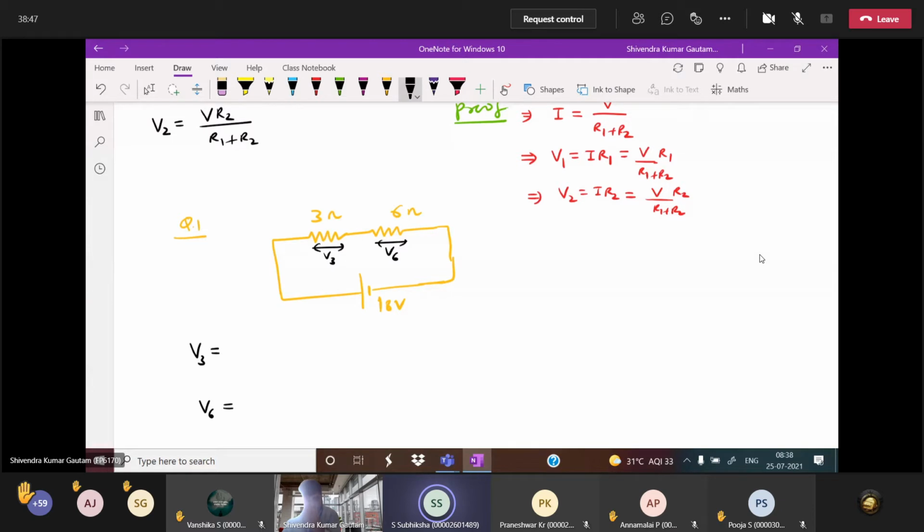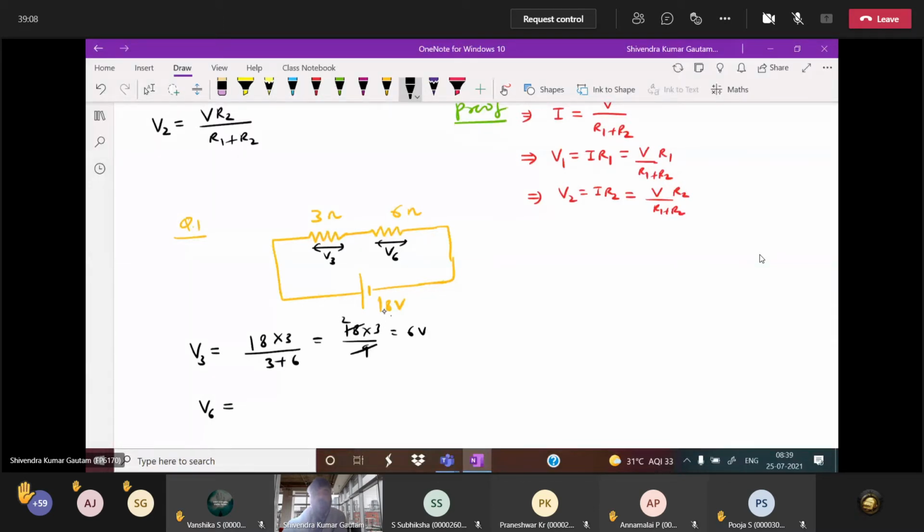Sir, 6 and 12. So what we will say: 18 into the same resistance 3, divided by 3 plus 6. How much will you get? This is 9. So 18 into 3 divided by 9, 9 twos are, you will get 6 volt here.